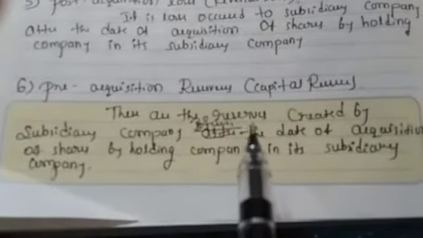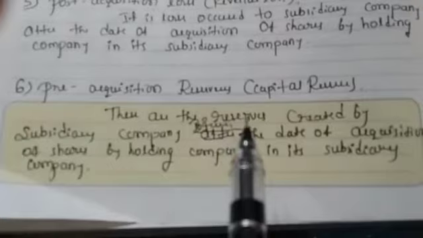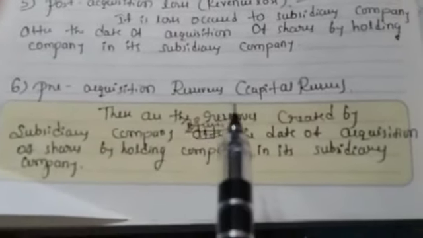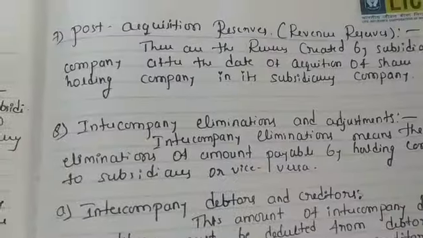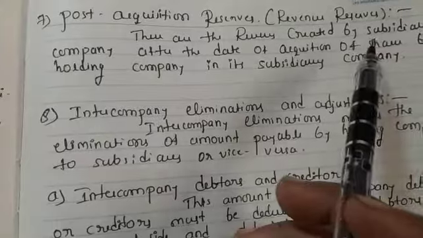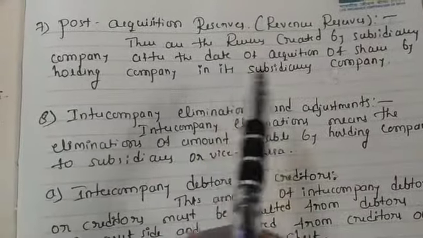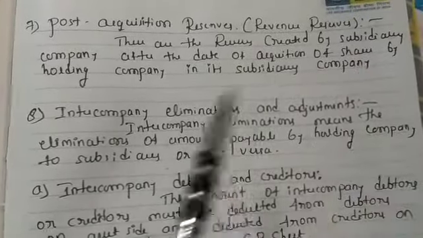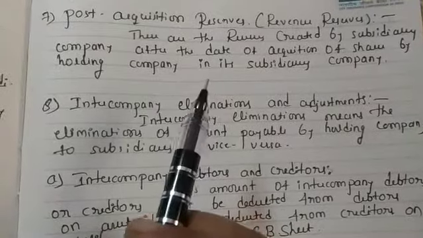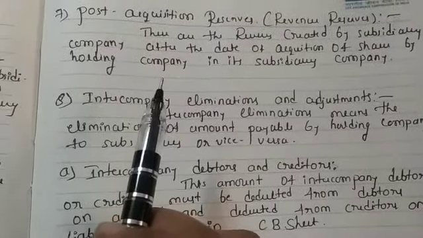Pre-acquisition means before the acquisition, so whatever reserves are created by the subsidiary company before it are pre-acquisition reserves. Then post-acquisition reserves are treated as revenue reserves. These are the reserves created by the subsidiary company after the date of acquisition by the holding company. After the acquisition, whatever reserves are created by the subsidiary company are post-acquisition reserves.